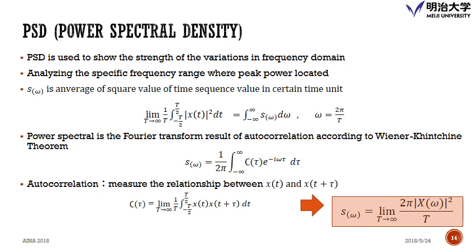And the power spectral density is the FFT, the Fourier transform result of the autocorrelation, according to this formula here. And we have the autocorrelation here. It is calculated by this data. It is the relationship between the heart rate at time t and at time t plus tau ahead. So we can calculate the spectral power in this formula. Let's move to the next page.